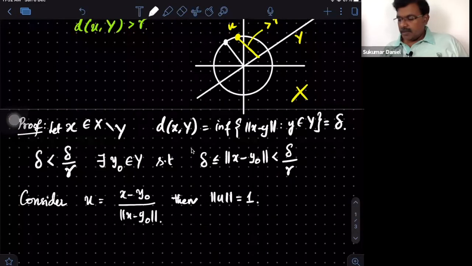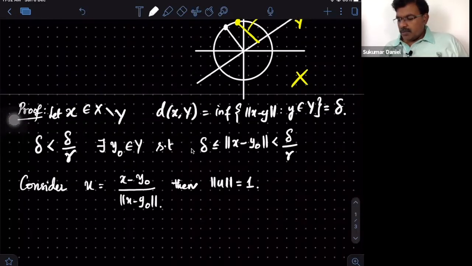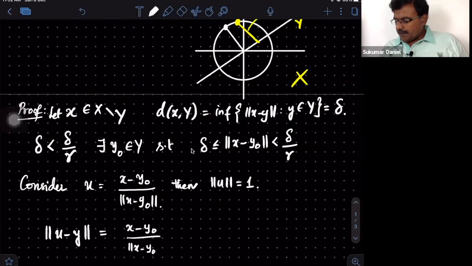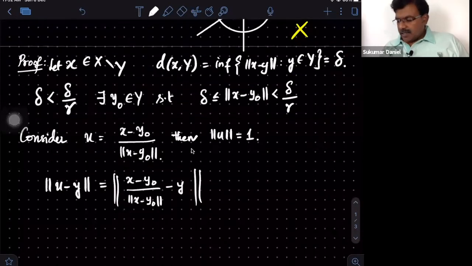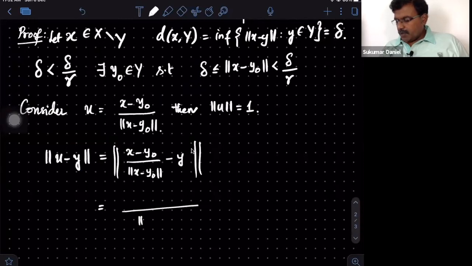Now all I need to find out is the distance between U and the space Y. So start with an arbitrary element Y and find the distance. By definition, it is the norm of X minus Y naught over the norm of X minus Y naught, minus Y. But notice that I can write this as the norm of X minus Y naught, dividing and multiplying by the norm of X minus Y naught.